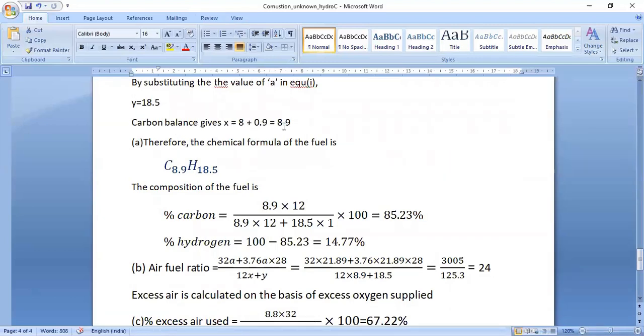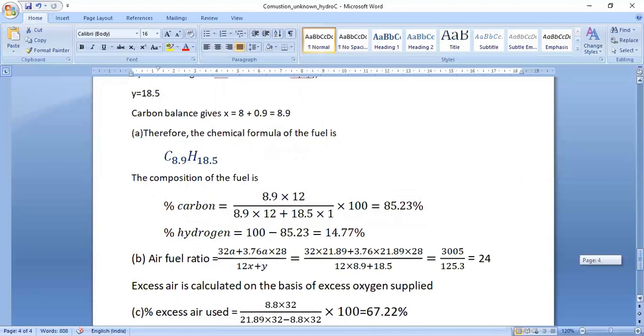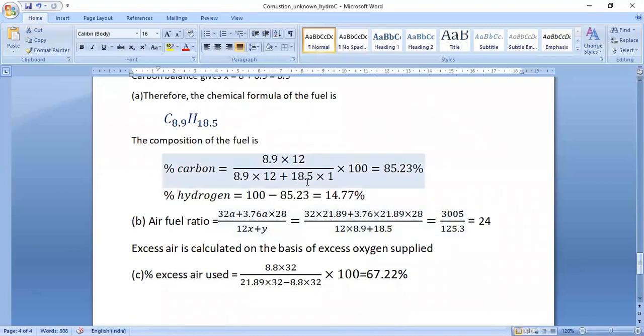Carbon balance gives x is equal to 8.9. So once the values of x and y are known, we can write the chemical formula of the unknown hydrocarbon. It becomes C8.9 H18.5. This is the chemical formula. The composition of the fuel: the percentage of carbon is 8.9 into 12 upon 8.9 into 12 plus 18.5 into 1, meaning the amount of carbon upon total amount of fuel into 100.